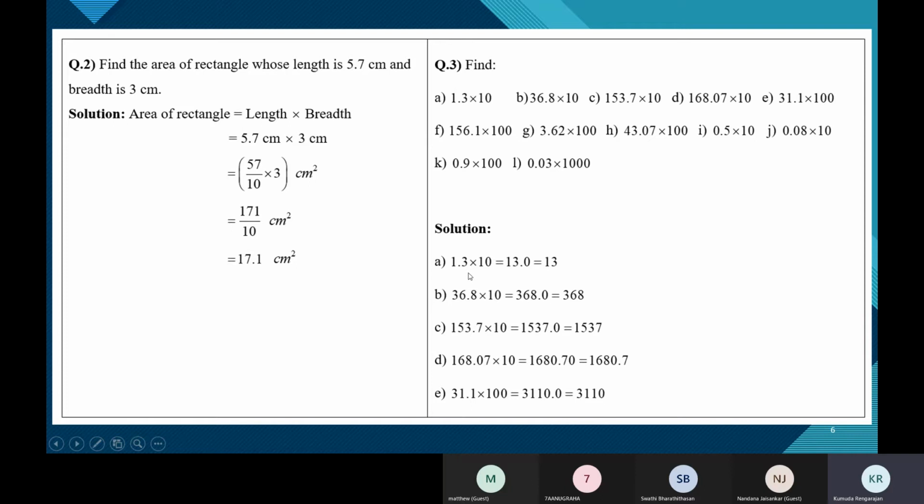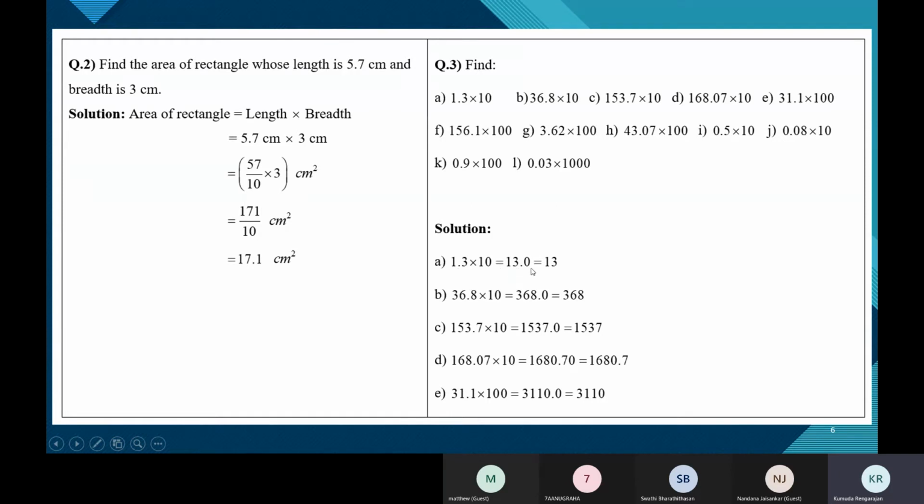Don't see it as 1.3. See it as 13. Ignore the decimal point. So it's 13 into 10. What is 13 into 10? It's 130. 13 into 10 is 130. That's what you see here.